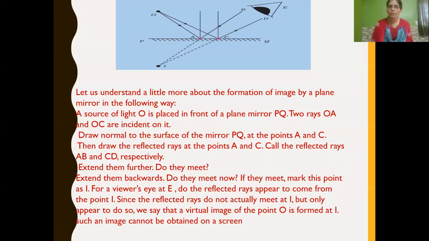If you extend the reflected rays, they appear to meet at one point. If you see in front of a mirror, it is as if the image is formed behind the mirror. Got it? This image cannot be obtained on a screen, so it is called a virtual image.